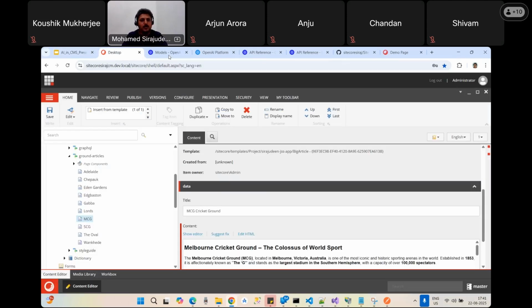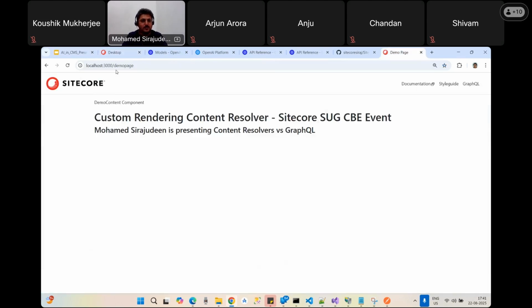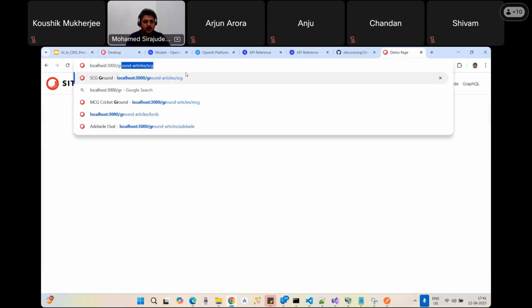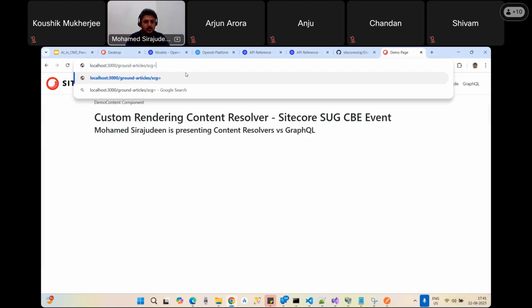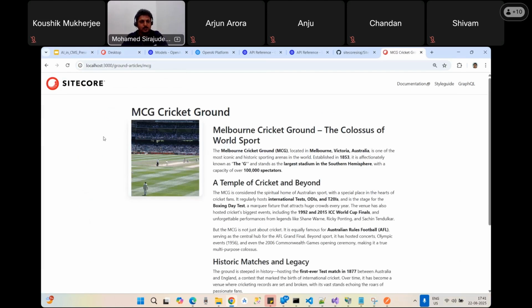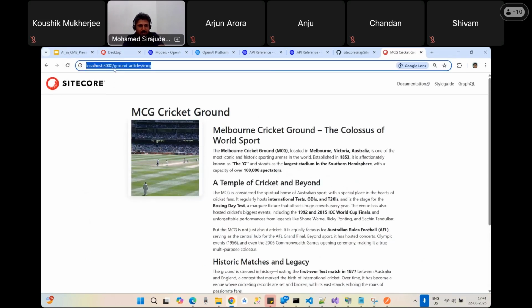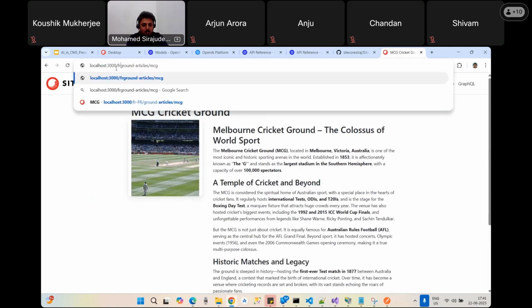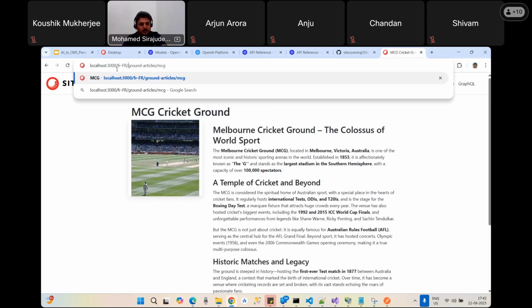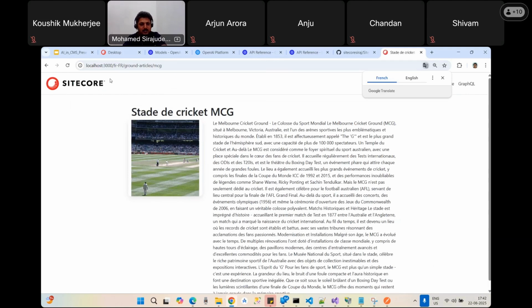I'll go here to the site, which is already running. Here I have the ground articles. I have the MCG. This is the article description page. We have the MCG cricket ground and the related data. I currently have two languages, right? If I click this FR-FR, through the Next.js routing it will take the French one.